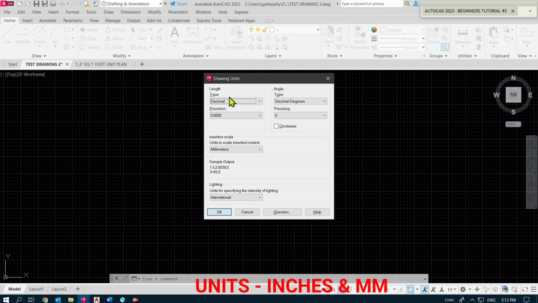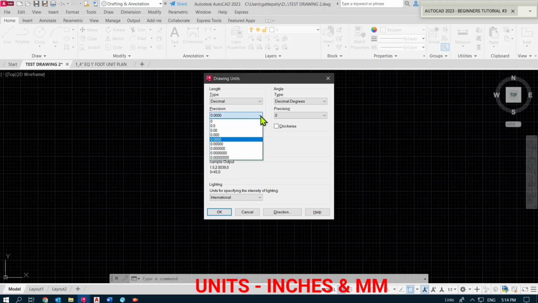The first section is about length. The type field displays the format of the units of measure, which can be architectural, decimal, engineering, fractional or scientific. The most common format is decimal, which is the one we are going to use now. As for the precision, it represents the number of decimal places displayed for linear measurements.